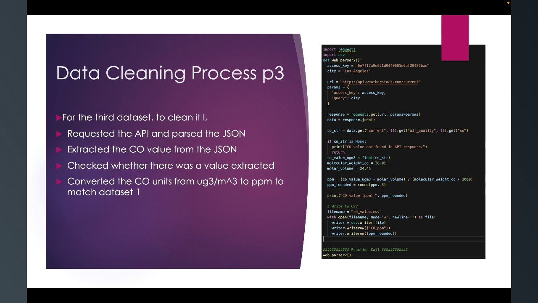And for the very last data set, I requested the API using the access key that I was given. I had to create an account and parse the JSON. And then I extracted the carbon dioxide value for today from the JSON, and then I checked whether there was a value extracted so that I wasn't hit with an error. And if there was, then I converted it from micrograms per cubic meter to ppm to match the very first data set's CO units because these two were different. And then I also exported it into a CSV file.